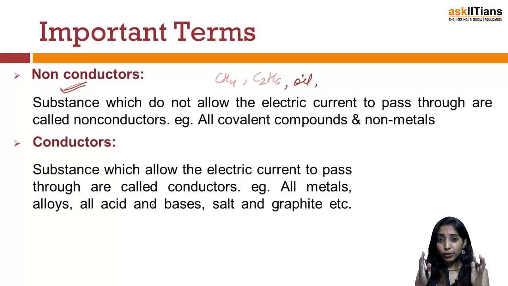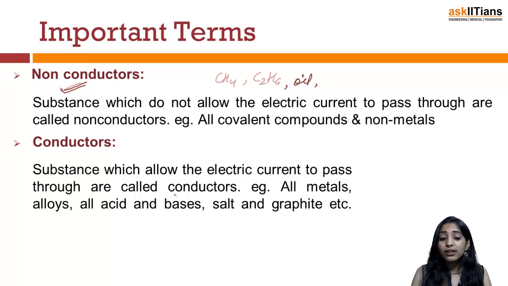Now if you apply a potential, there is a chance that the electron can move from a region where the potential difference is there. So if you have an electron inside a metal, and you apply the potential difference, the electron has a tendency to move. And if the electron moves, that is nothing but the conduction of electricity.